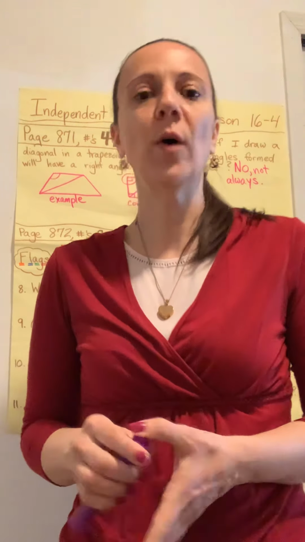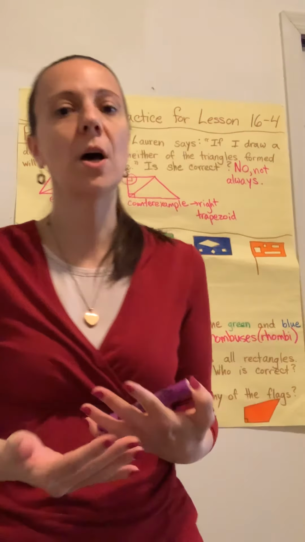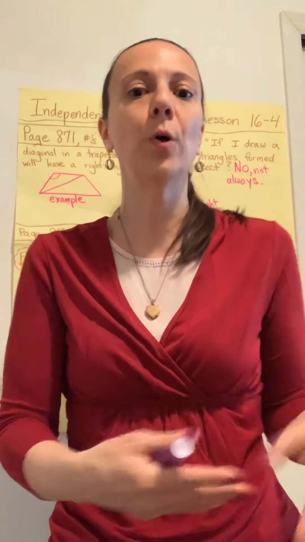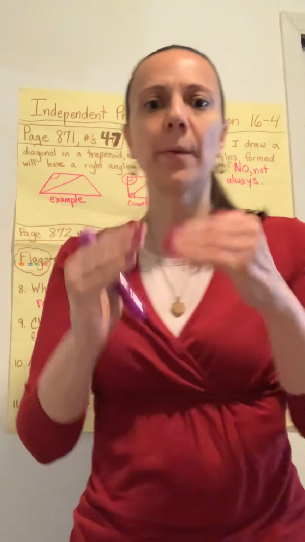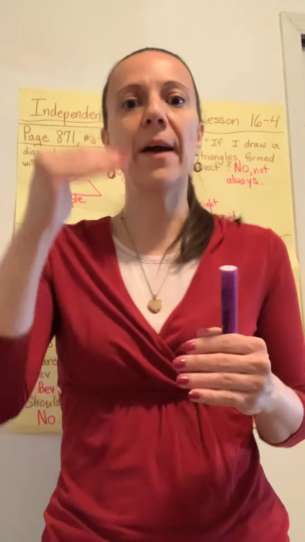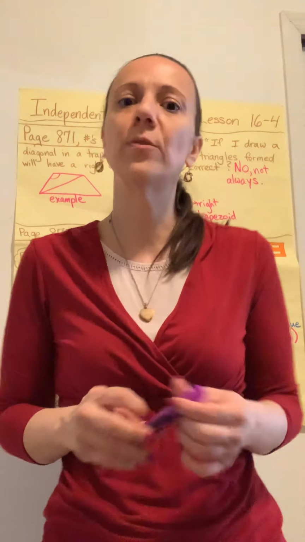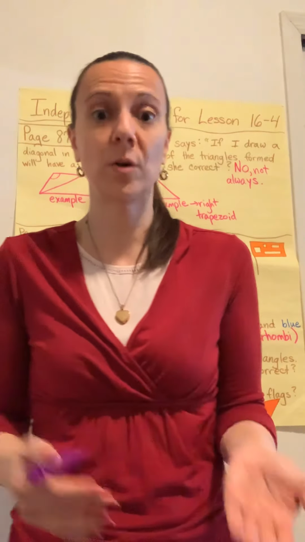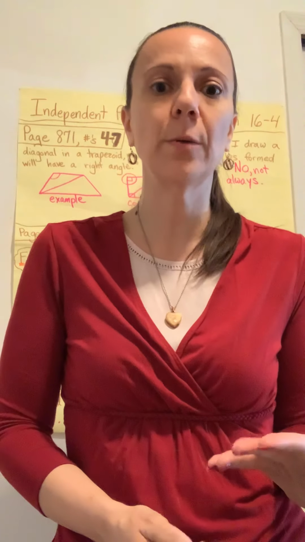Okay, so those are some ways you can construct arguments or check the reasoning of others when we're talking about geometric figures. You can draw pictures that either give an example or give a counterexample. You can look back at the definitions and compare the shapes you have to the different features. You can think through every part of what somebody is saying to make sure that all the parts are correct and think about whether or not that would always be correct or not. So there's some different ways that you can reason and construct arguments or check others' arguments about geometric shapes.